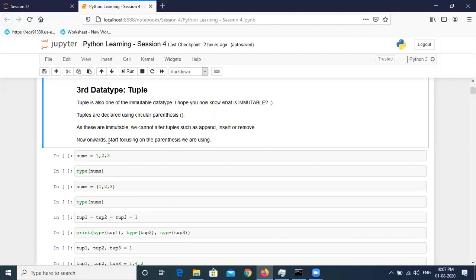From now onwards, we start focusing on the parentheses that we are using, as I have already mentioned. Now let's create one. Can anyone tell me what will happen if I write nums is equal to 1, 2, 3? Any guess? And guys, please make this session interactive, otherwise it would be difficult for me to teach.